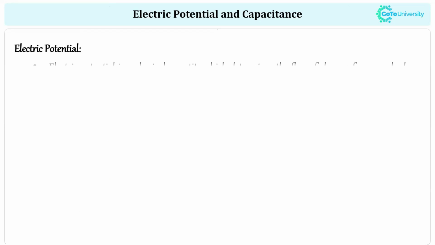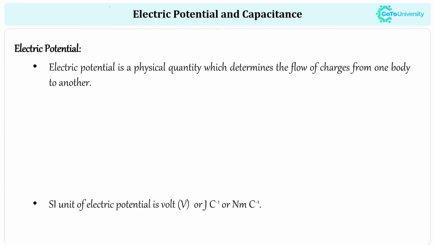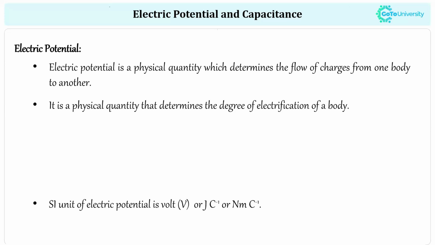It is known that electric potential is a physical quantity which determines the flow of charge from one body to another. And this physical quantity determines the degree of electrification. I said already, electrification is nothing but how a body becomes charged. I hope you studied in your class how to electrify, like by rubbing and by making contact of two objects, one of which has charge.